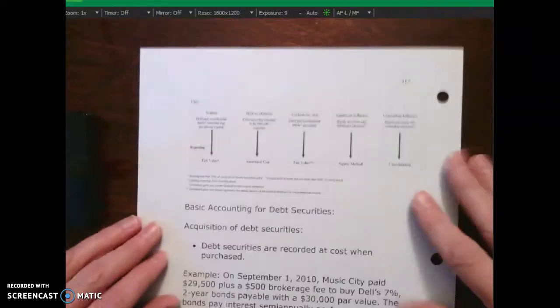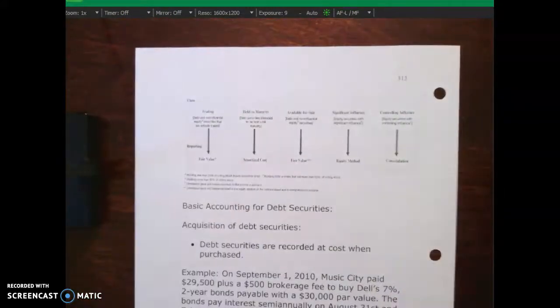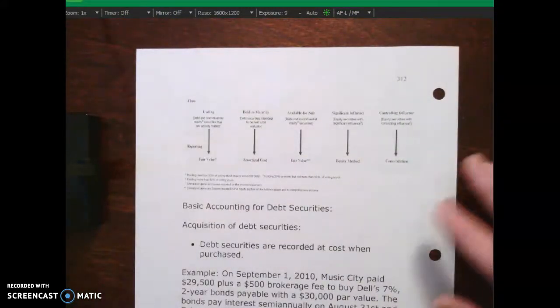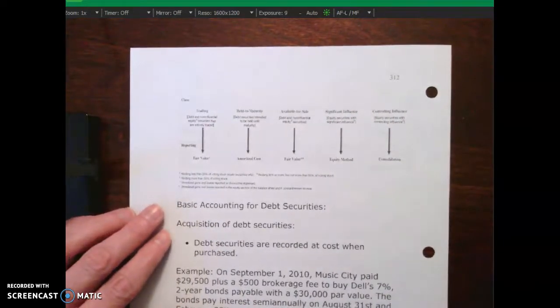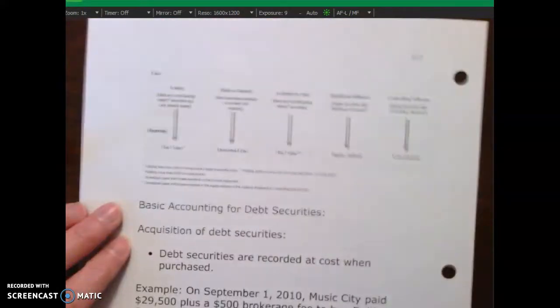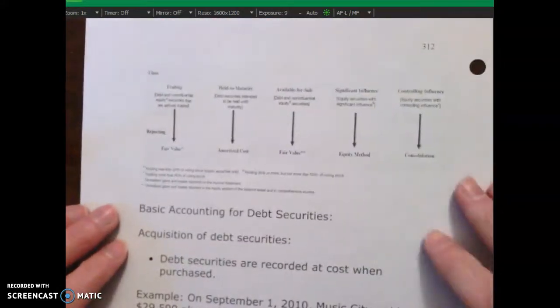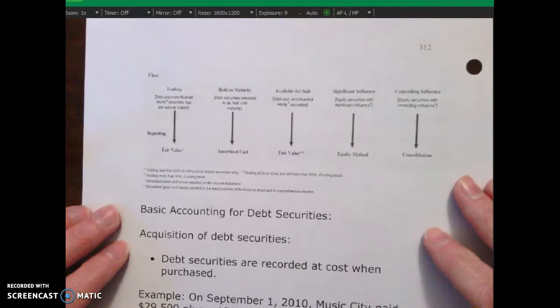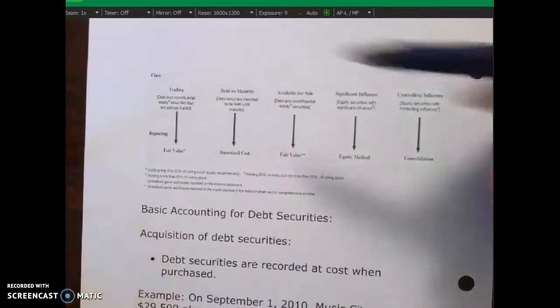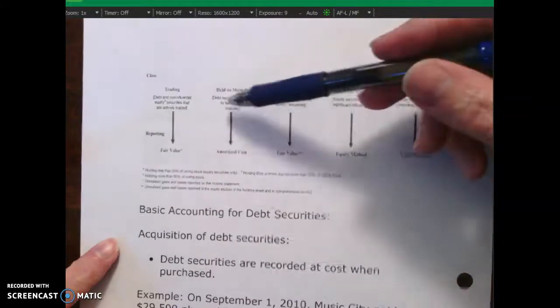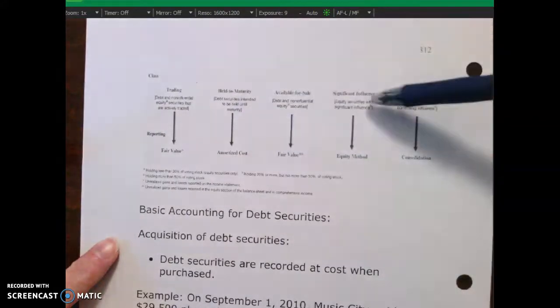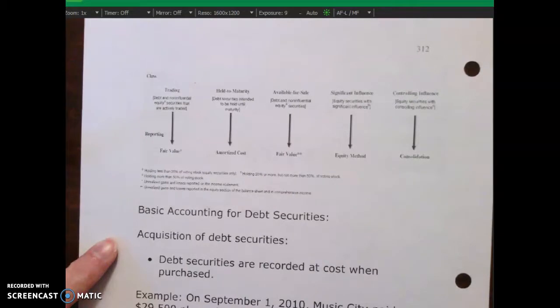So continuing on over here, we do have some basic accounting for our debt securities. And before we even talk about that, you can see over here, this is on page 312, so I'm zooming in a little bit. We have a nice little table that shows you how these different securities, based on their classification, would be reported.